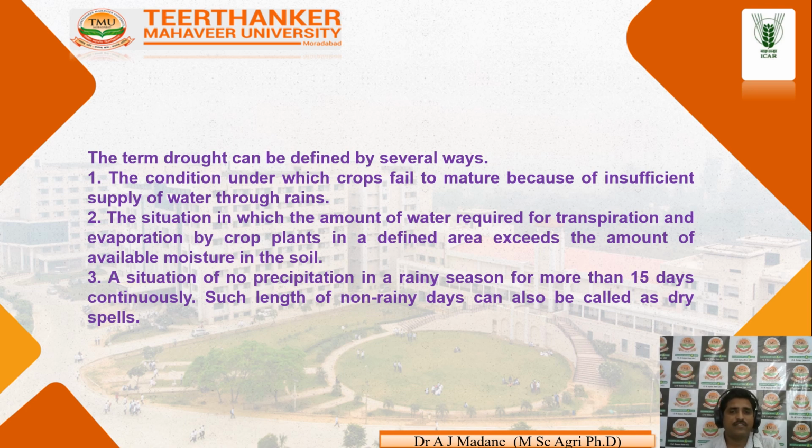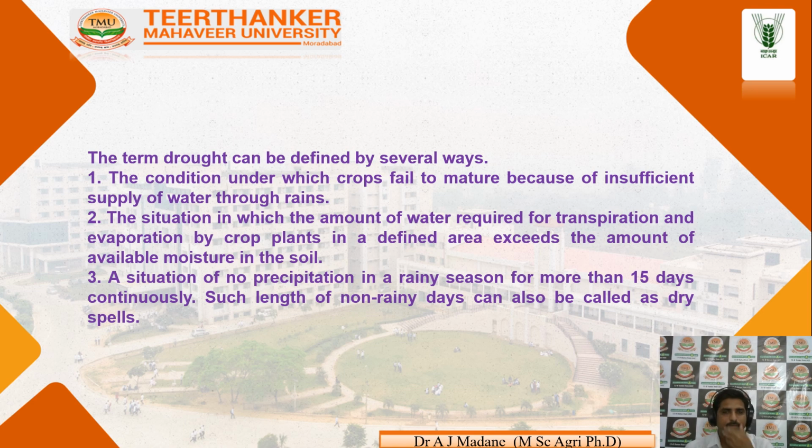Next, the situation in which the amount of water required for transpiration and evaporation by crop plants in defined areas exceeds the amount of available moisture in the soil. Suppose the available water present in the soil is 50%, but the crop water requirement is 75%. If the available water is less compared to the crop requirement, that condition is referred to as a weather hazard.